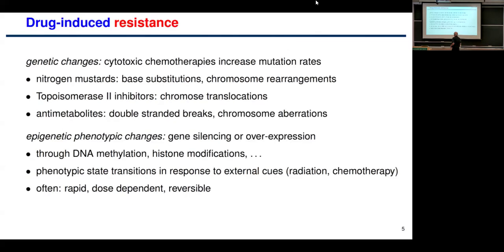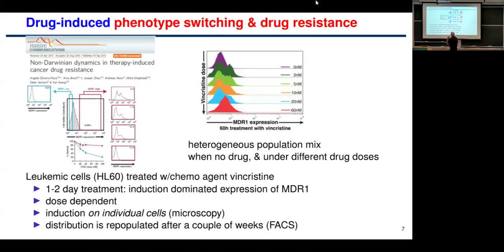Okay, so I'm going to skip obviously a lot of stuff because I can't. But the paper that got us started with all this was this paper from Sui Huang's group. Pisco was the first author, and in this paper they showed that for a particular leukemia cell line and for a particular chemo agent, although there were some other examples too, resistance is reversible. Okay, even at the single cell level, you can track and see resistance is reversible.